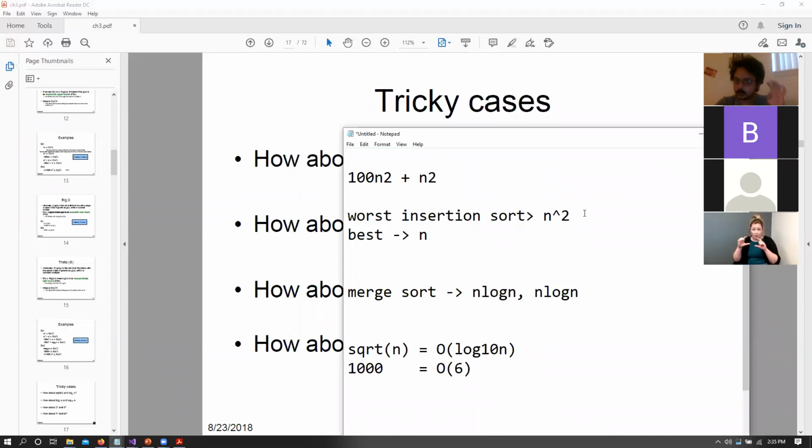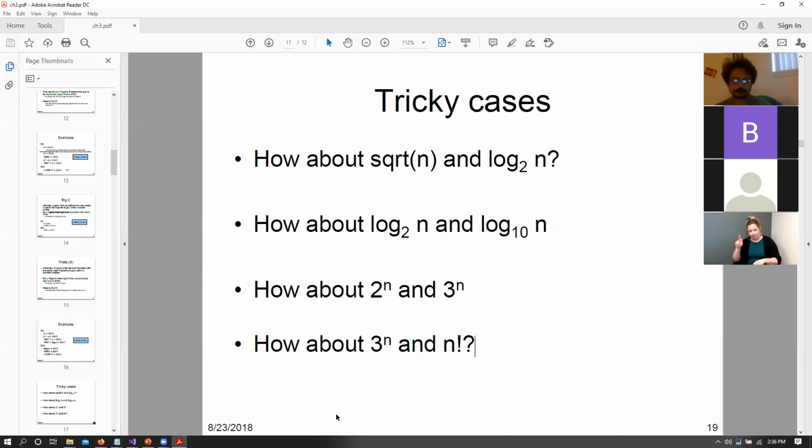Yes, we can say that it is big O of n squared. That is no issue. We can always say that it is big O of n squared. We can always say that it is big omega of n. But we cannot say big theta of anything because the only requirement is that both of those equations have been the same. Okay, gotcha.